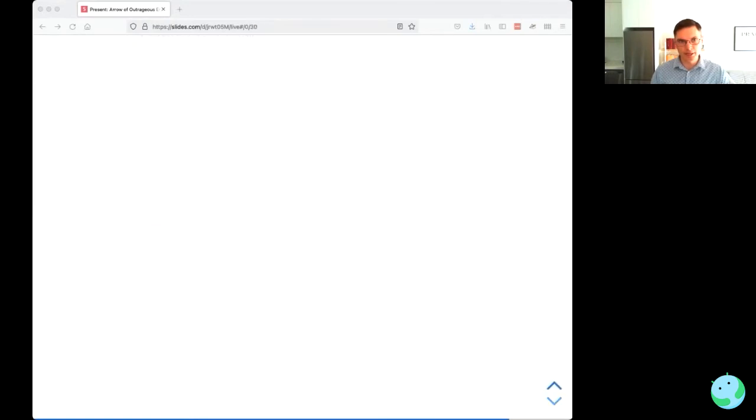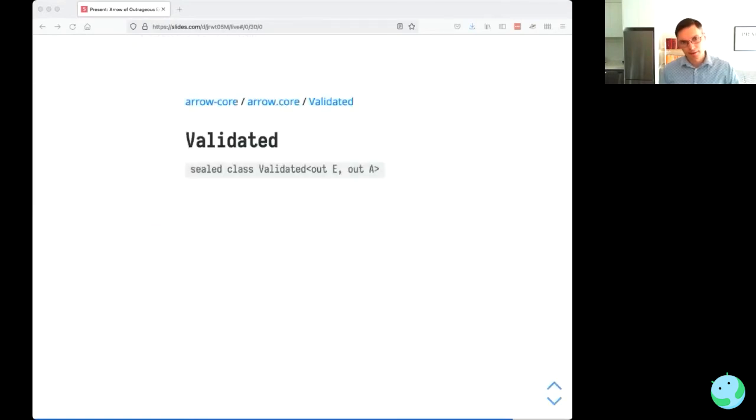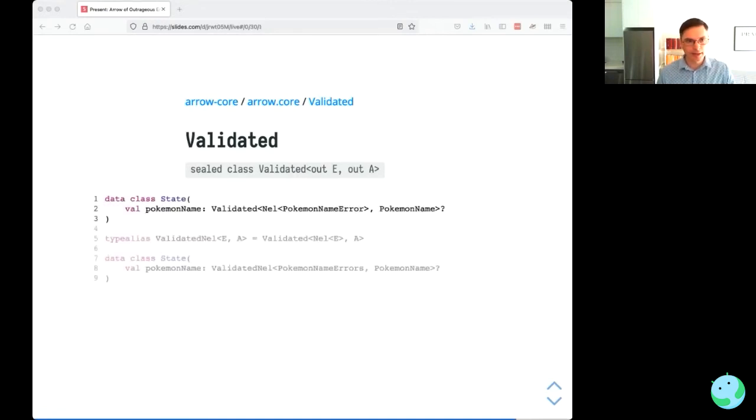And on top of that, we're going to bring in another abstraction from Arrow called Validated. So Validated is like Either, it's got a left and a right. Left represents failure and the right represents success, but the left is going to actually accumulate the different errors we get. And we can now represent our state like this. So PokemonName is of type Validated NEL PokemonNameError or a PokemonName. And then we're making it nullable because we want null to represent no opinion. So the state where the user hasn't actually clicked submit yet.